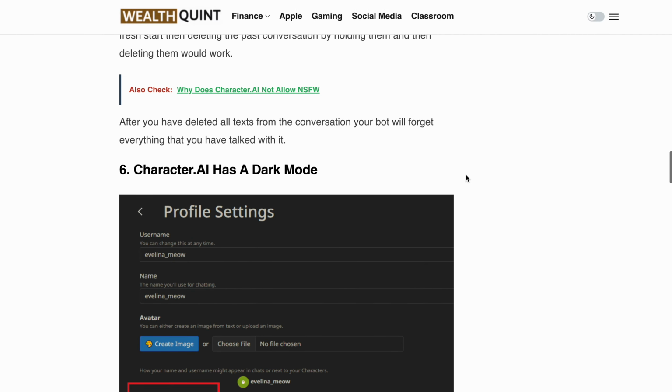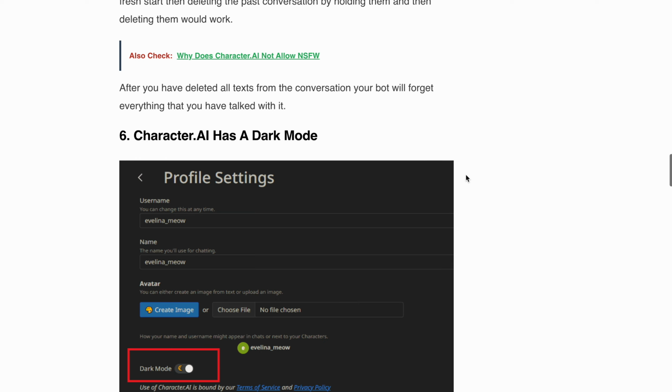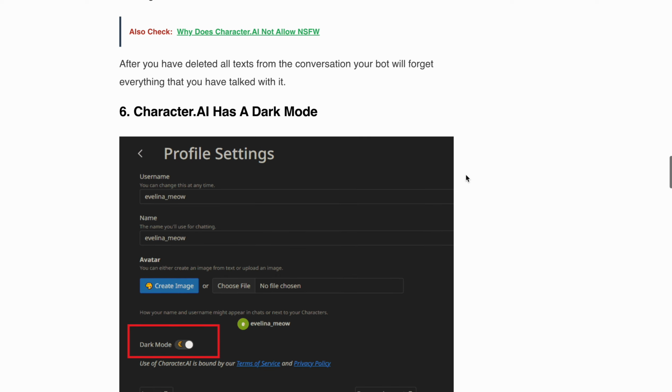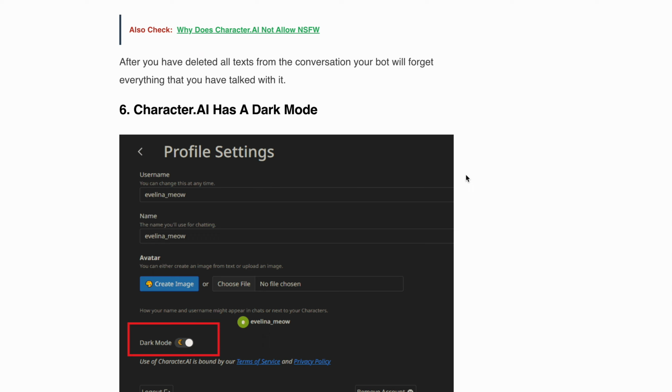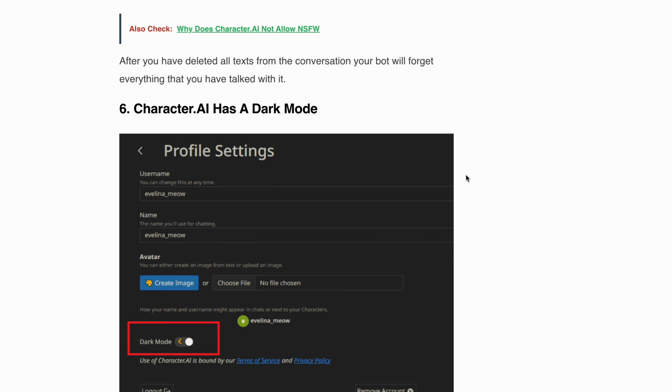Tip 6 is Character AI has a dark mode. Did you know Character AI offers both light and dark modes? If you're a night owl or prefer using the app in dimly lit spaces, dark mode is perfect for you. Plus, it adds an aesthetic touch. You can effortlessly switch between light and dark modes in the Character.AI settings.